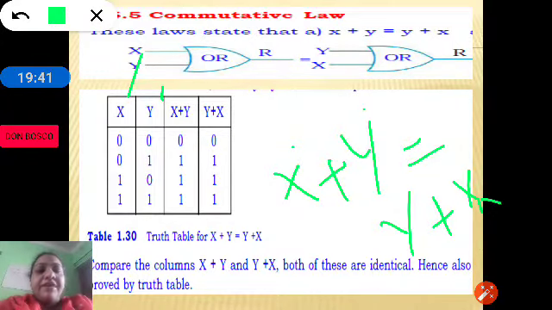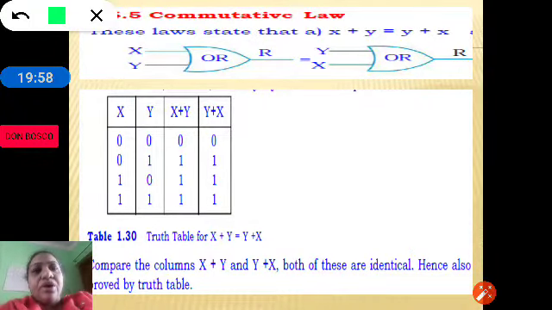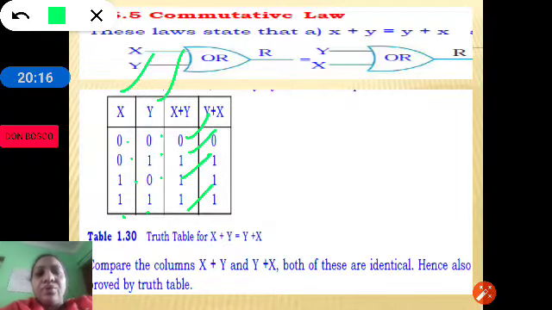If there are two variables, it can take four combinations of values, because 2 to the power of 2 is equal to 4. Each can take two values, so we can form four combinations of inputs. So here we are taking x and y. That you know how to take, because we have already learnt the construction of truth tables. So 0 plus 0 is equal to 0, 0 plus 1 is equal to 1, 1 plus 0 is equal to 1, and 1 plus 1 is equal to 1.